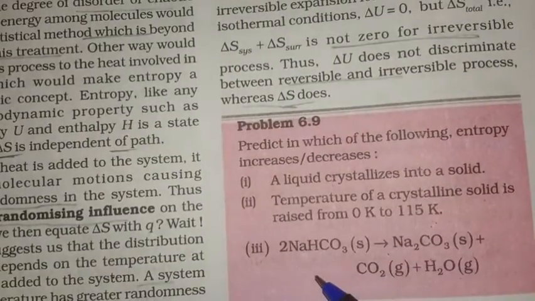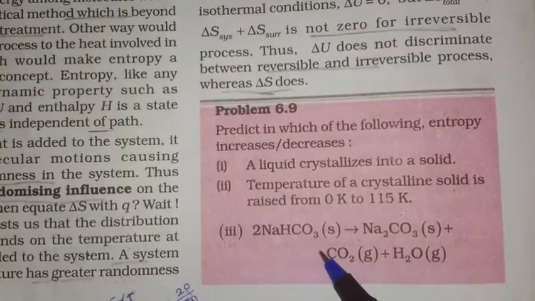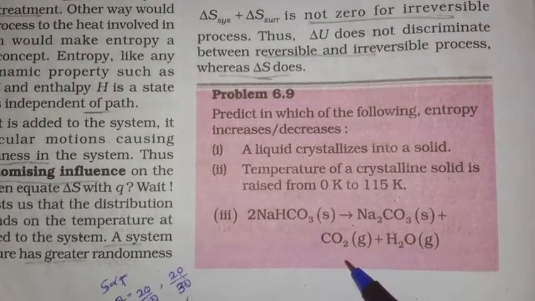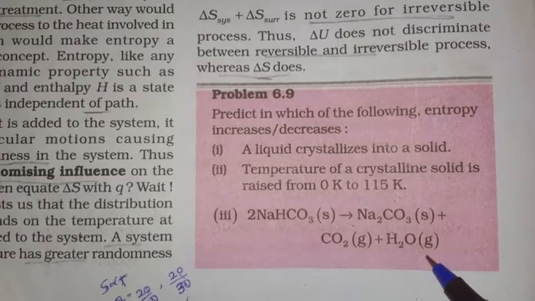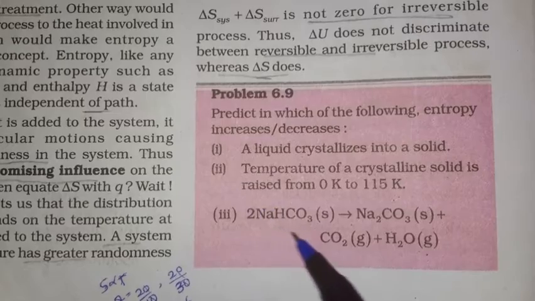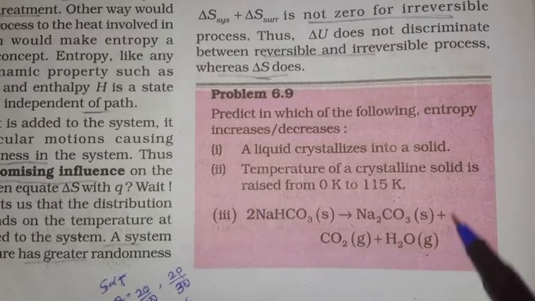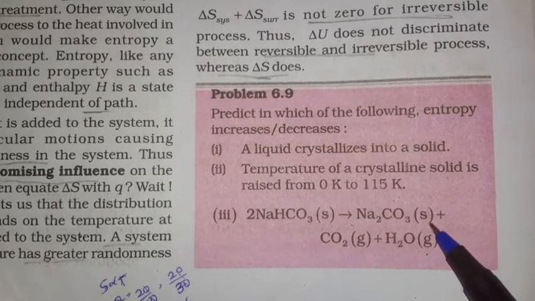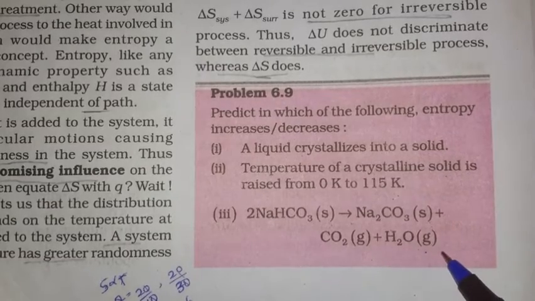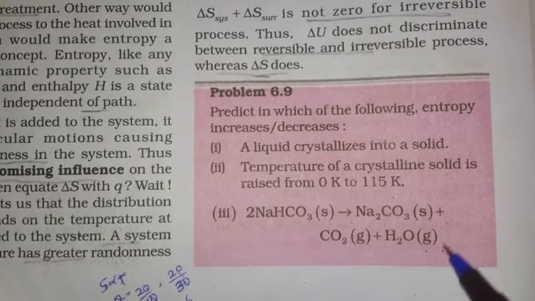Next, the third one. Sodium bicarbonate: if you heat it, what happens? You get sodium carbonate plus CO2 gas plus H2O gas. First we have the reactant, which is a solid. Now come to the product. Sodium carbonate is a solid, but carbon dioxide is a gas and water is also a gas. So what happened here? The randomness increases.